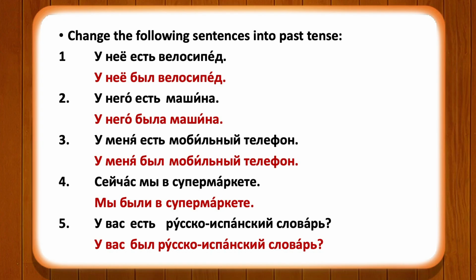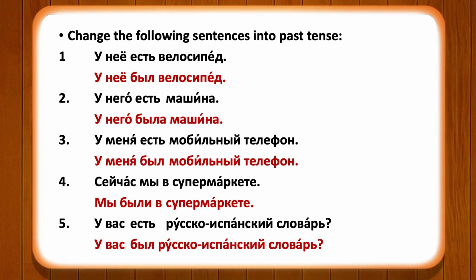He had a bicycle. The next sentence is У него есть машина. He has a car. If you have to say he had a car, again you have to change the verb есть by the past tense form of the verb быть according to the word машина, which is a feminine gender word. So the form of the verb быть will be according to the feminine gender. So у него была машина.